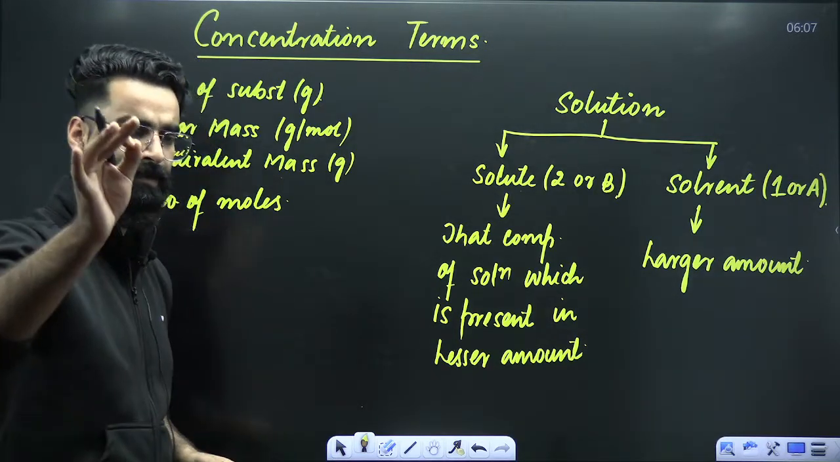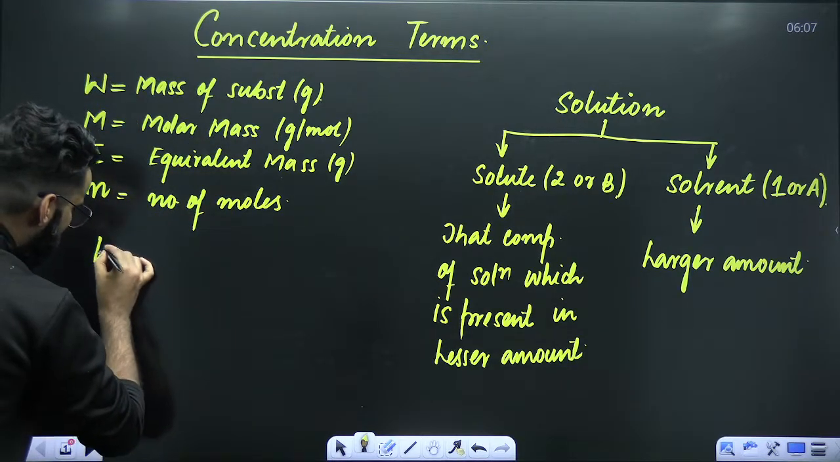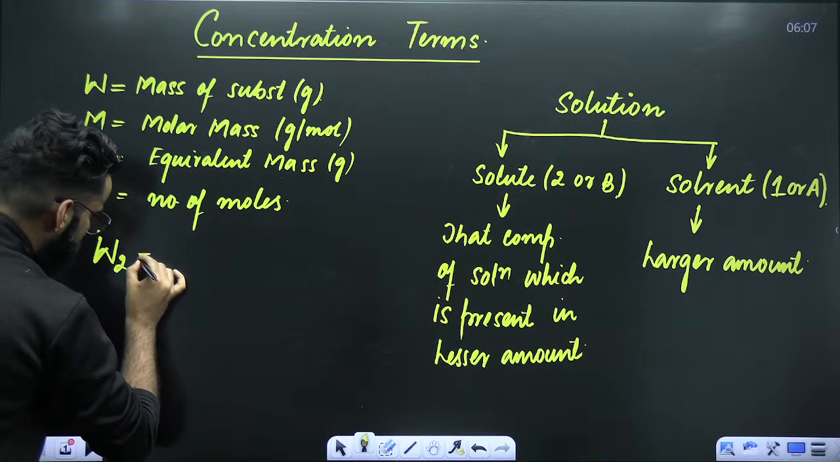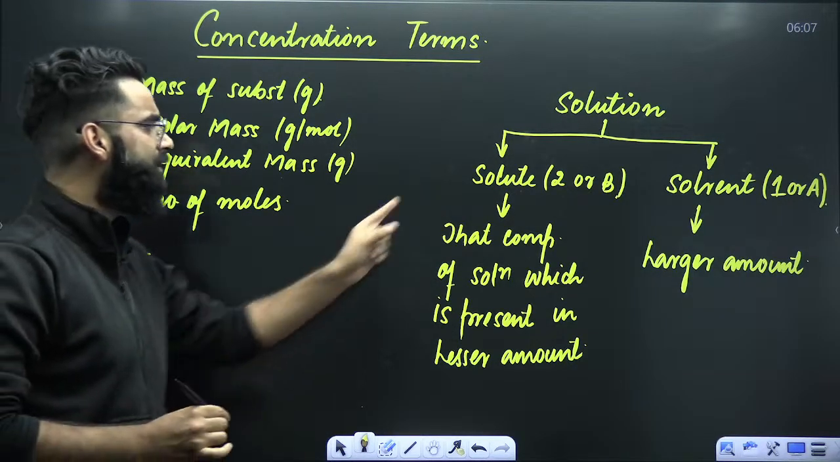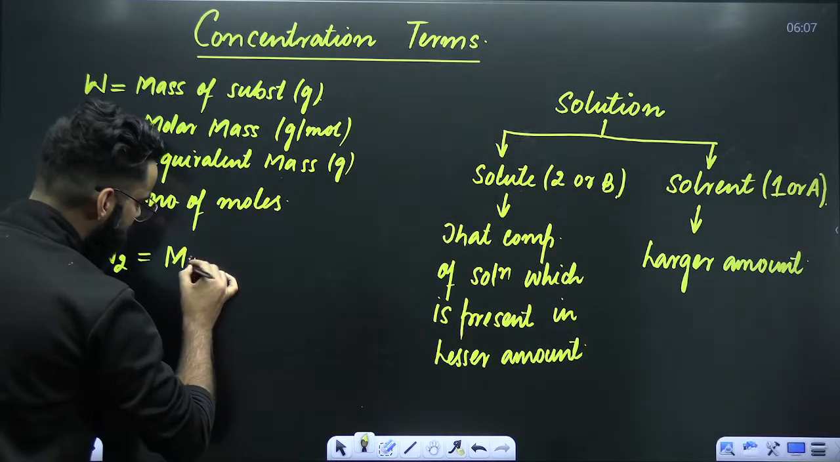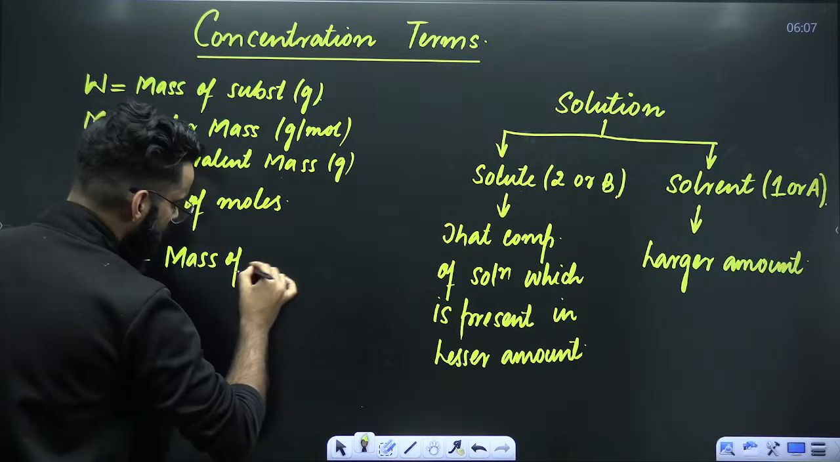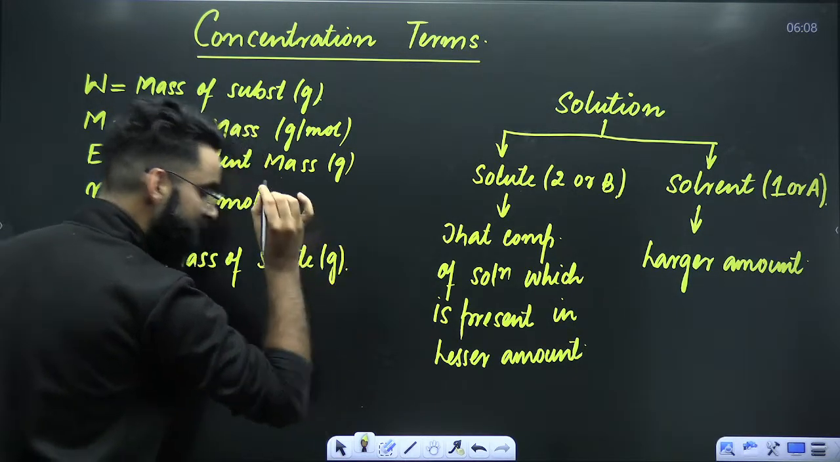Okay? Now try to understand. For example, I'm writing W2. Can you let me know what this W2 stands for? W stands for mass, 2 stands for solute. That means W2 stands for the mass of solute, that too in grams, right?